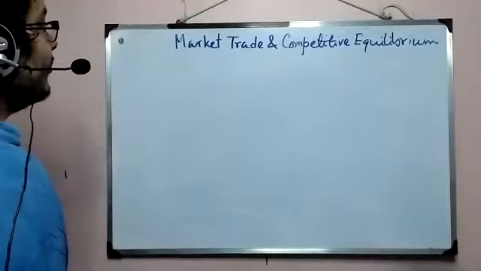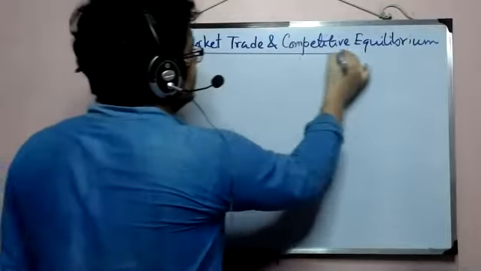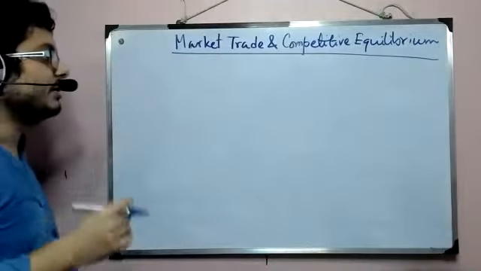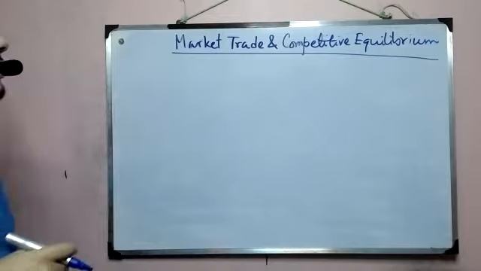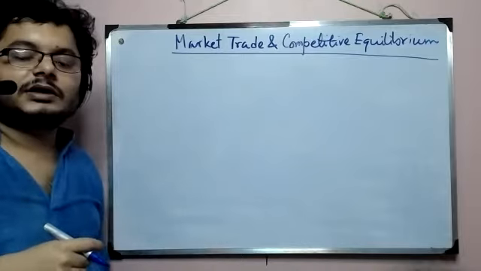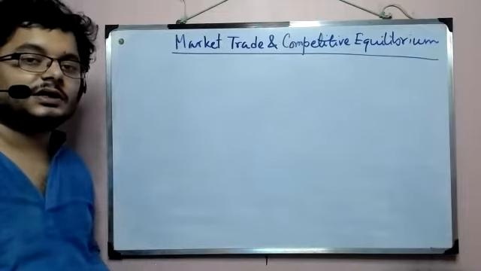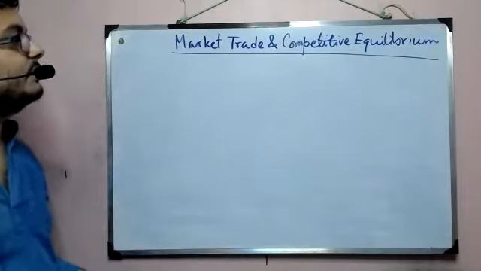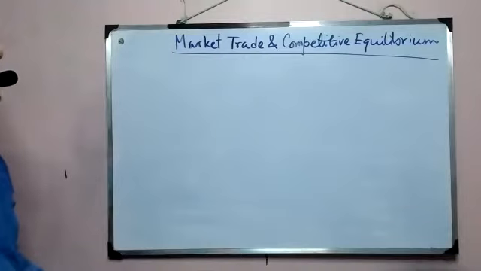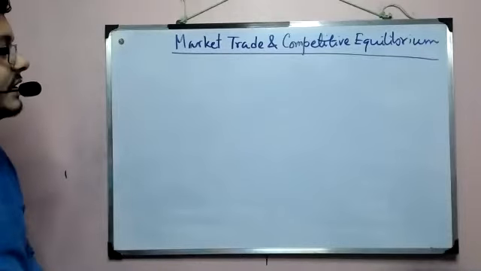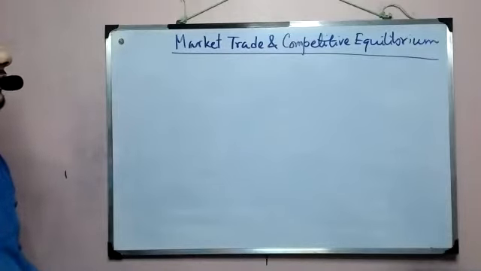So today we're going to see that if I take a competitive equilibrium, which is another ideal, and if we try to involve that structure within the framework of general equilibrium, then what do we have?